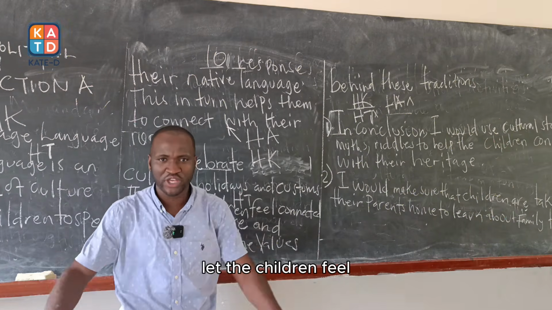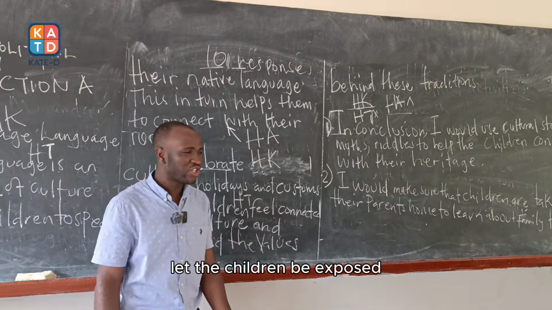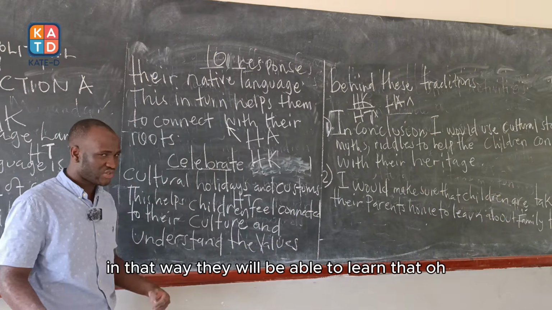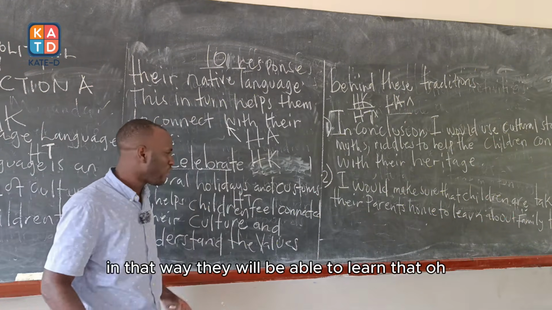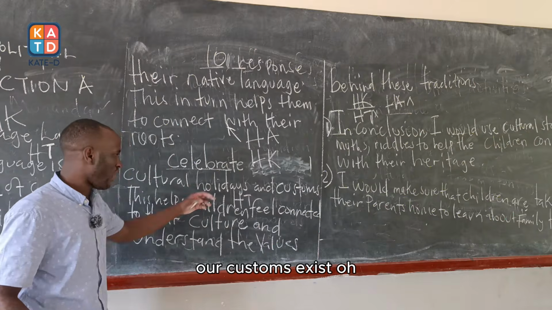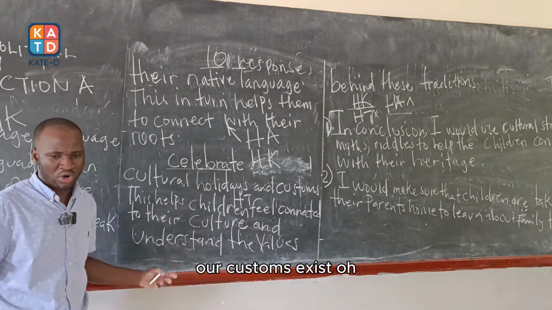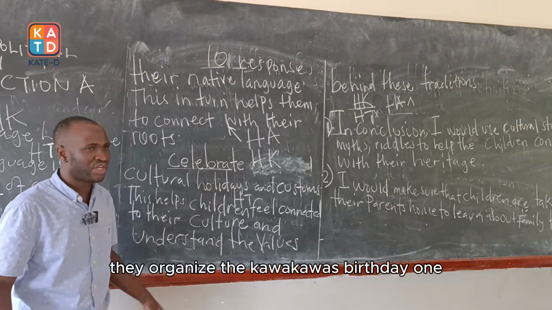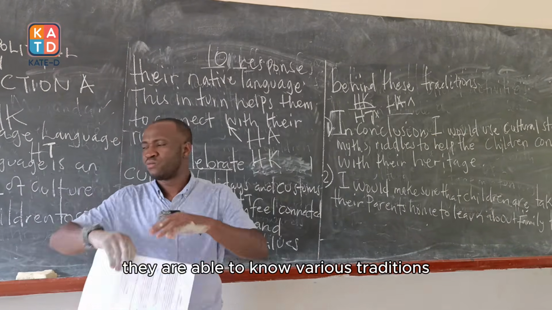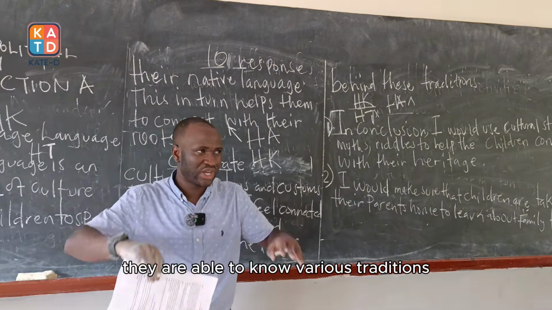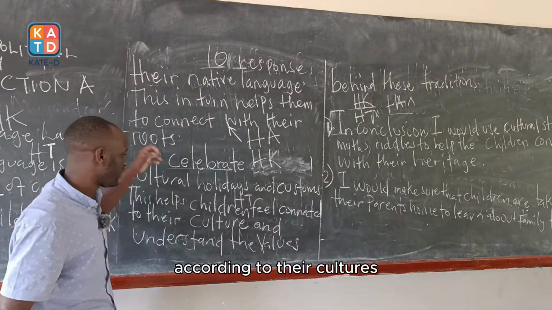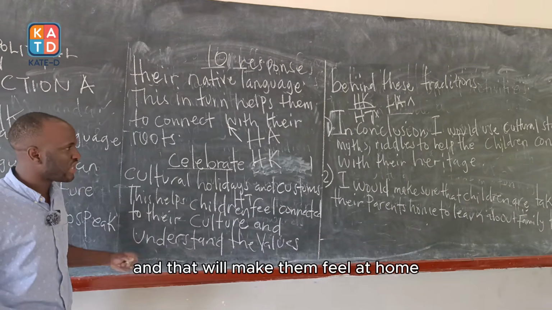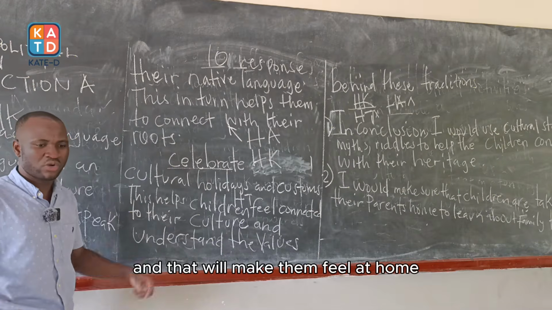Let the children be exposed in that way. They will learn that, oh, our customs exist. On such and such a day, they organize the Kabaka's birthday run. They are able to know various traditions according to their cultures, and that will make them feel at home.